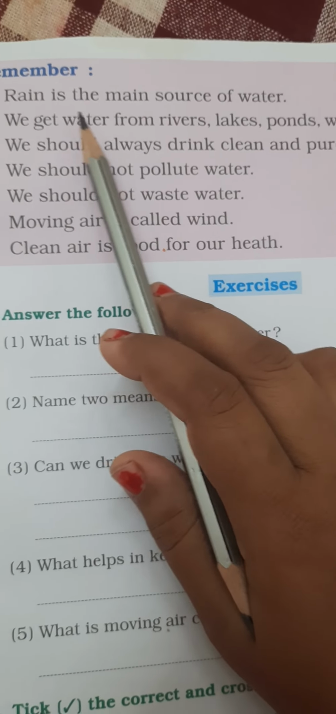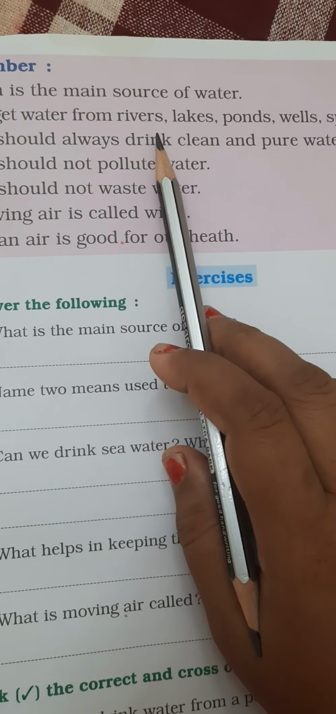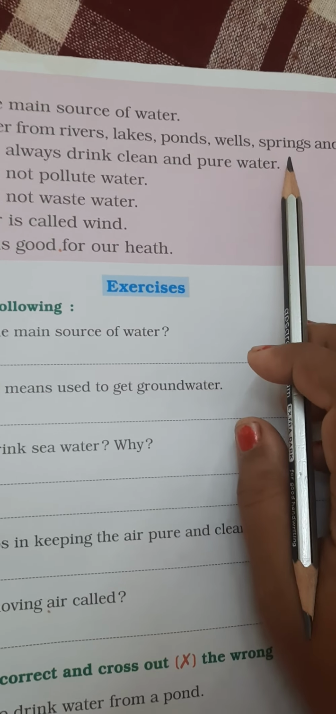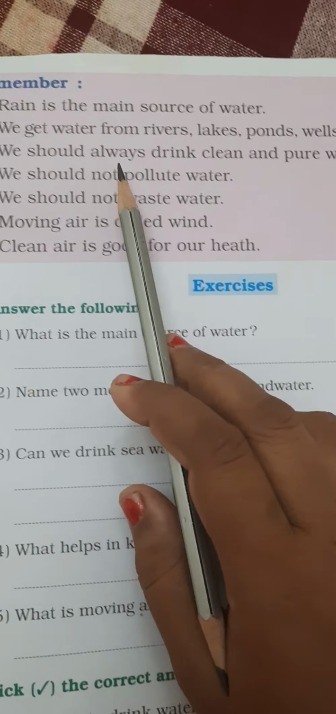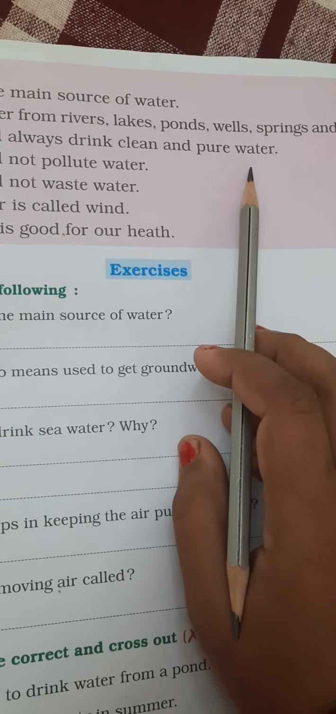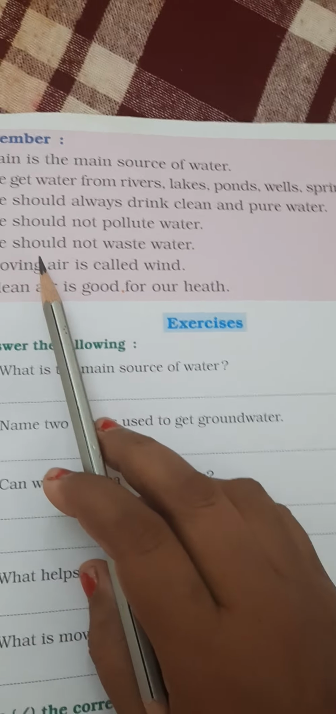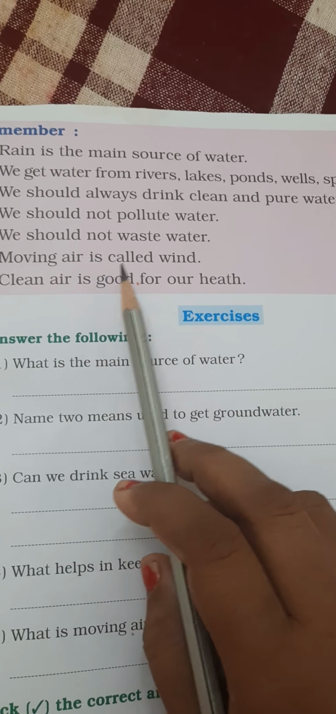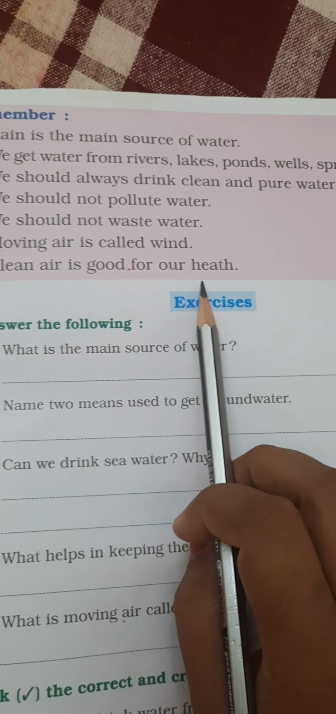Remember, rain is the main source of water. We get water from rivers, lakes, ponds, wells, springs and seas. We should always drink clean and pure water. We should not pollute water. We should not waste water. Moving air is called wind. Clean air is good for our health.